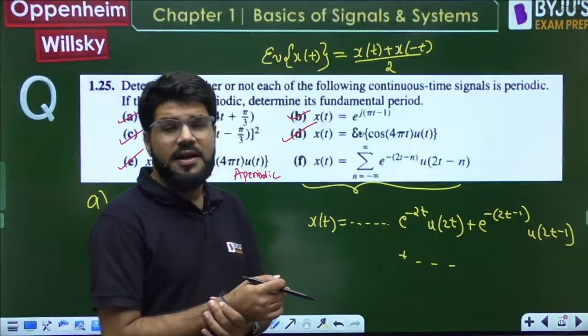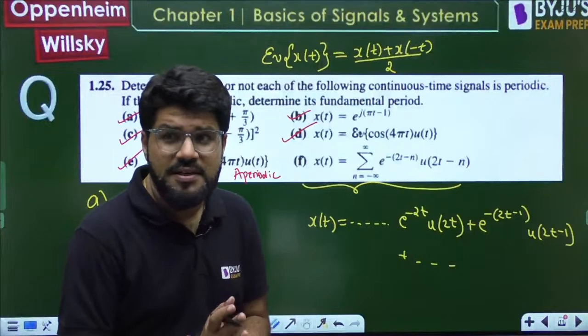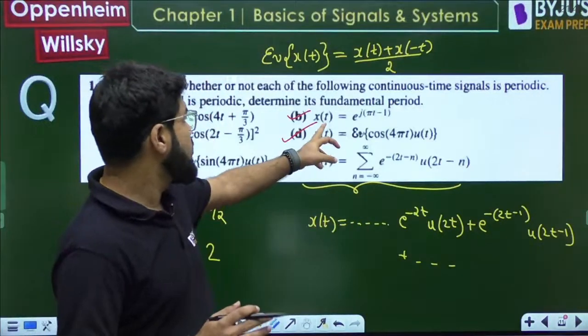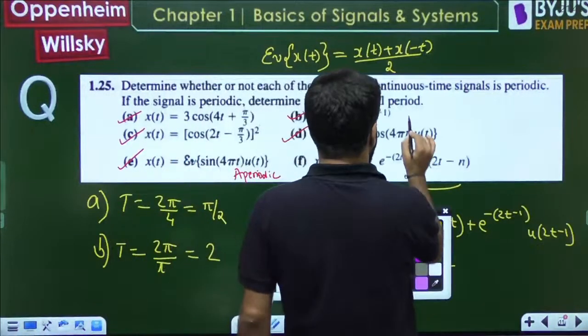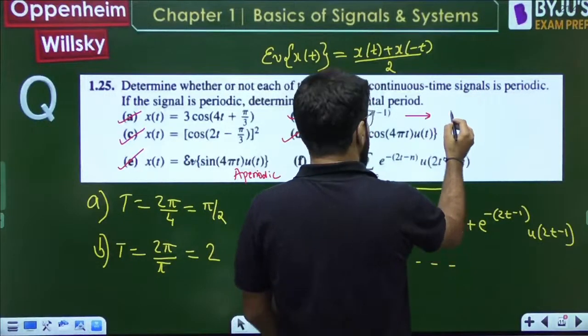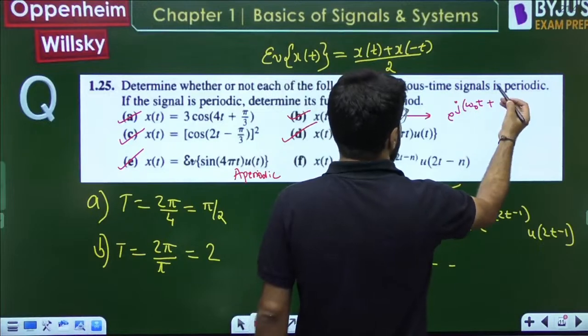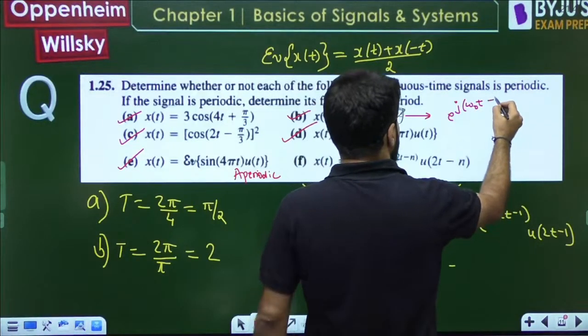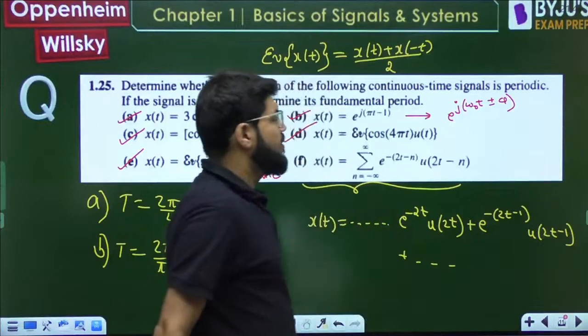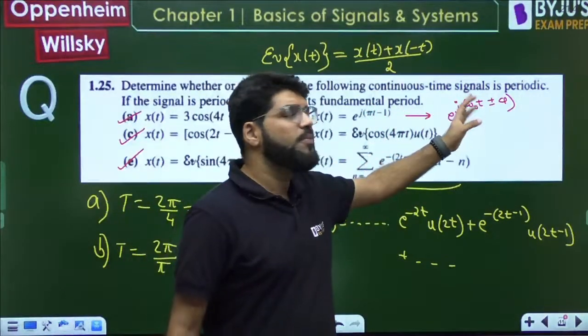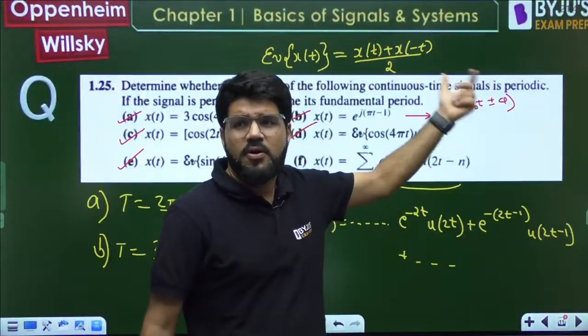Yes, that's what real means. If it was a complex exponential signal, e power j omega t, that is periodic, as I told you with the b part. The b part was of the form e raised to the power j omega naught t plus or minus some phase. But we know that complex exponential e power j omega naught t is cos omega naught t plus j sin omega naught t.